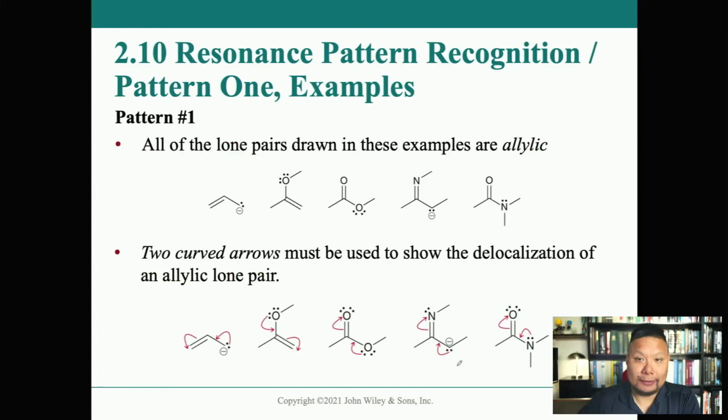Oh, sorry, more examples of allylic. So all of these right here are examples of allylic. We have a lone pair next door to a carbon with a double bond. Here we have lone pairs next door to a carbon with a double bond. Here is another lone pair next door to a carbon with a double bond. Lone pair on a nitrogen next to a carbon with a double bond. And then another lone pair here next to a carbon with a double bond.